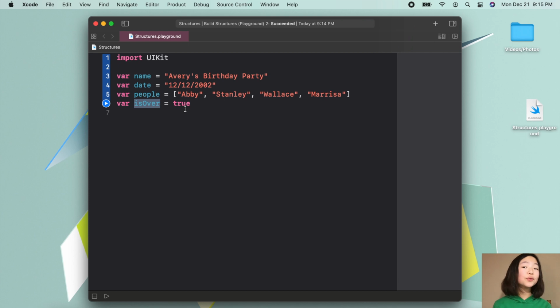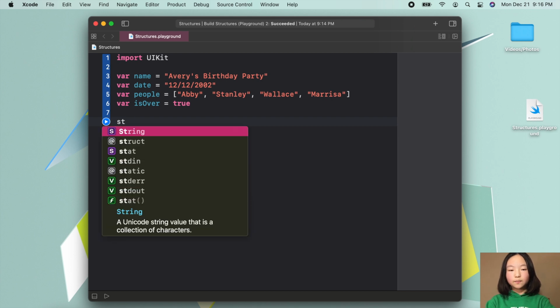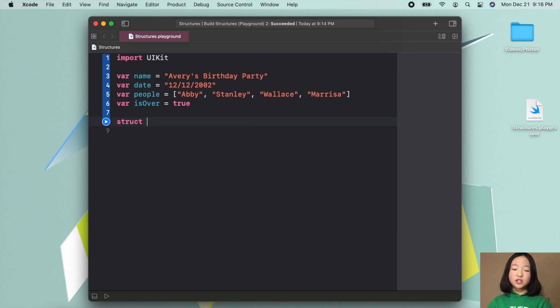Now, this code is perfectly intact, which means it isn't inaccurate. It is not written in any wrong way. However, we could make this program more efficient using a structure. To make a new structure, you want to begin by typing in the struct keyword. Then you'll want to have your structure's name, Event, and a pair of curly brackets.